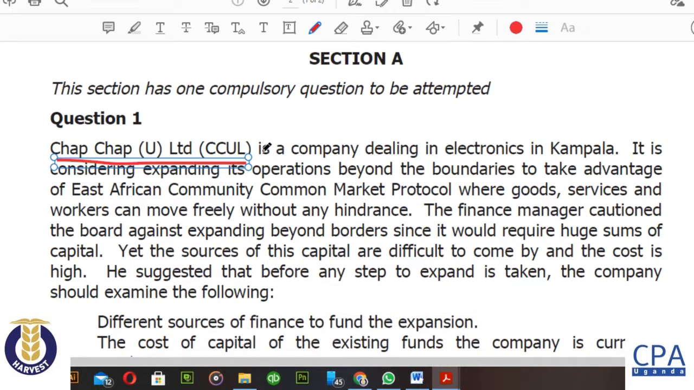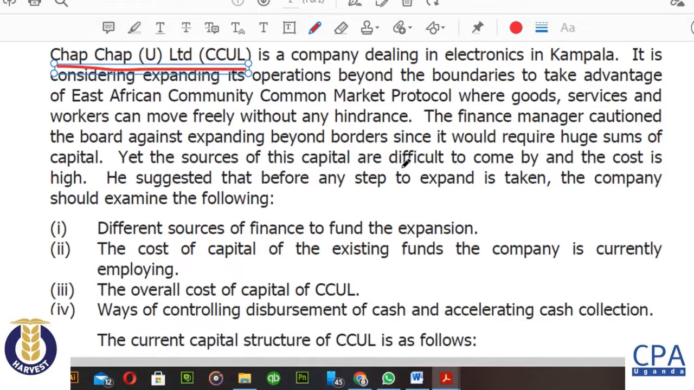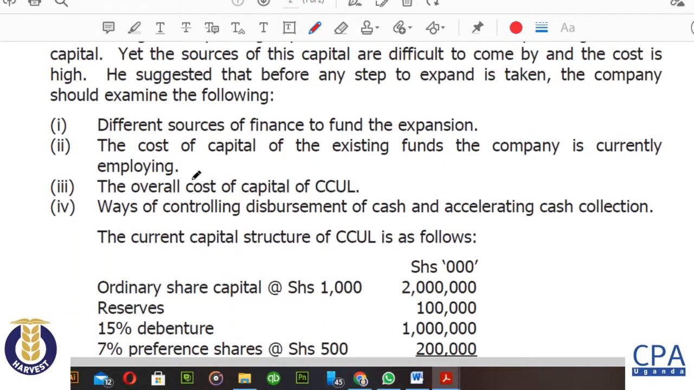We are given Chap Chap Uganda Limited, which is a company dealing in electronics in Kampala. The company is considering expanding its operations beyond the boundaries of Uganda, to take advantage of the East African Community Common Market Protocol, where goods, services, and workers can move freely without any hindrance. So the examiner comes along in that way, giving us a lot of information here.